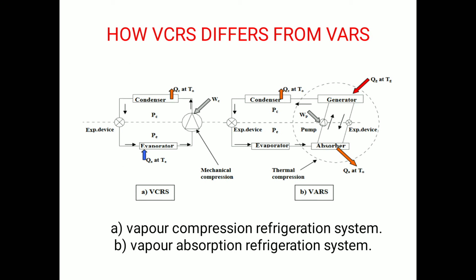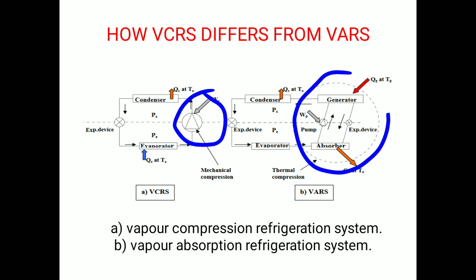How does the vapor compression refrigeration system differ from the vapor absorption refrigeration system? This picture shows the difference between them. As we already discussed, in vapor absorption refrigeration system, the mechanical compressor is replaced with a set of generator, absorber, expansion device and pump.